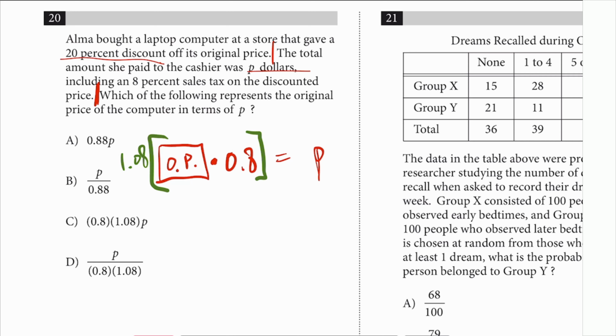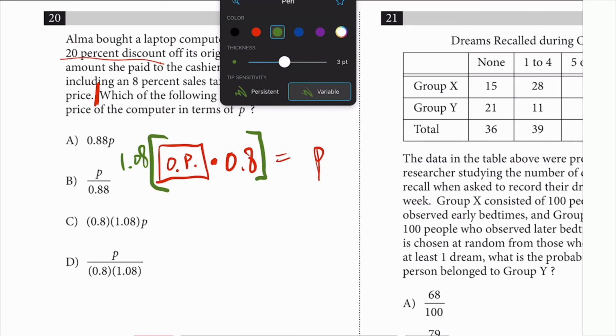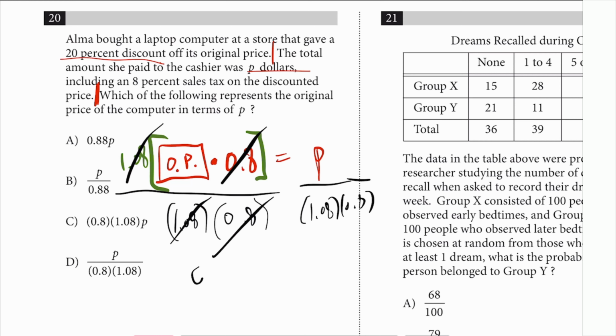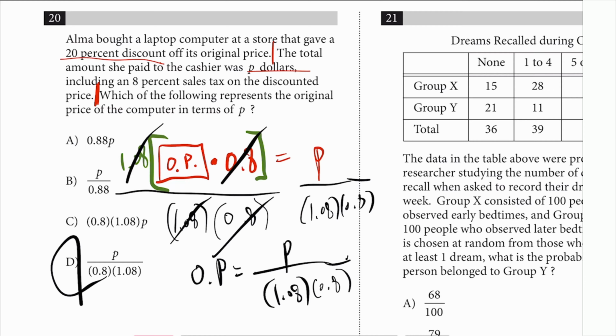So which of the following represents the original price? Just solve for the original price, the OP in the box. Divide by 0.8 and 1.08, right? Just do that on both sides, because then you cancel that, so you get original price is equal to P divided by 1.08 and 0.8, which is answer choice D.